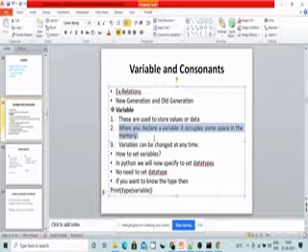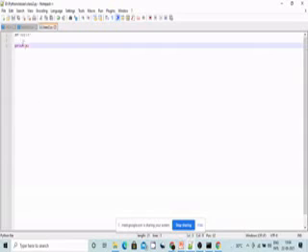When you declare a variable, it occupies some space in the memory. So when I declared apple here, it will take some space. This space will be defined based on what we are giving, whether integer, string or character.